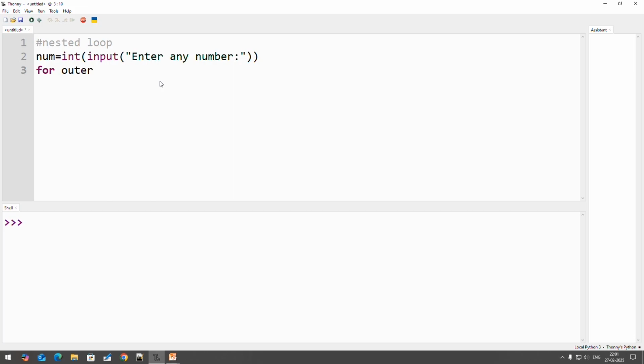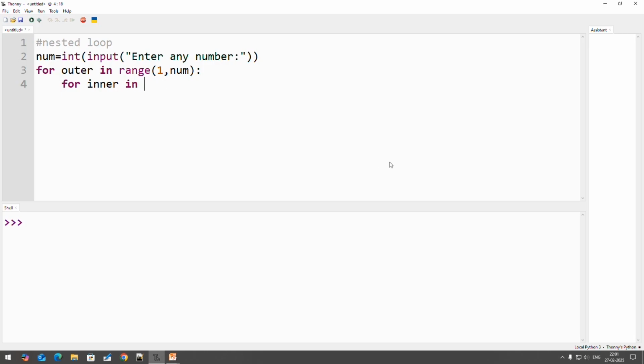So for outer we are using range here. In the range, the initial value starts with 1 and ends with num. So for example, you are entering the value 3 for num, then the loop starts with 1, then goes to 2 and terminates, because as you are already aware, the loop continues till the upper limit minus 1. Now we are using another loop, that is inner.